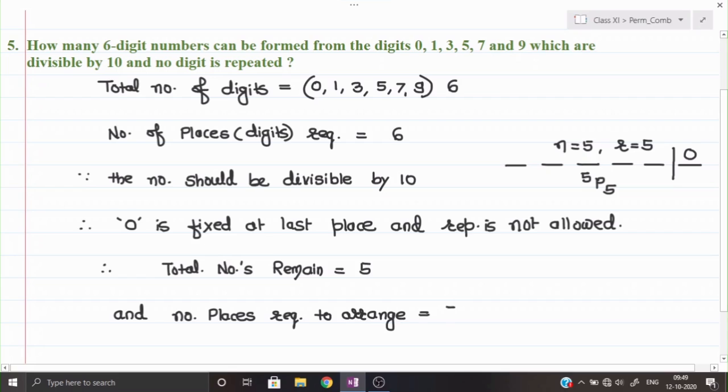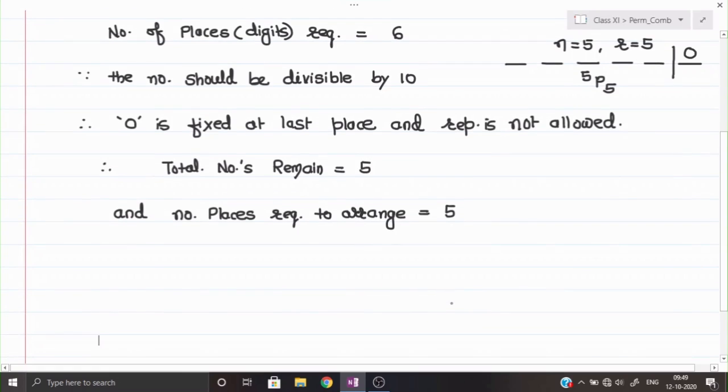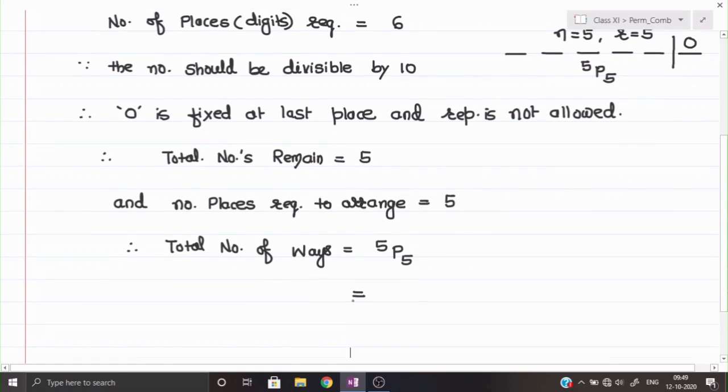So now we can say that can be arranged by 5P5 ways. So here therefore total number of ways is equal to 5P5. Remember, 5P5 why we used? Because repetition is not allowed.